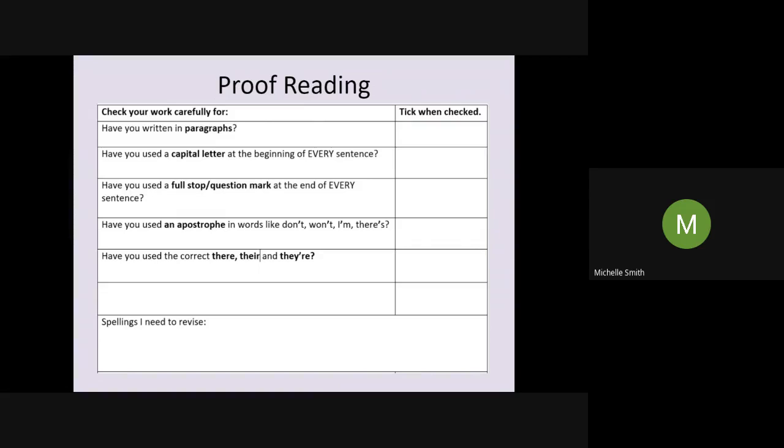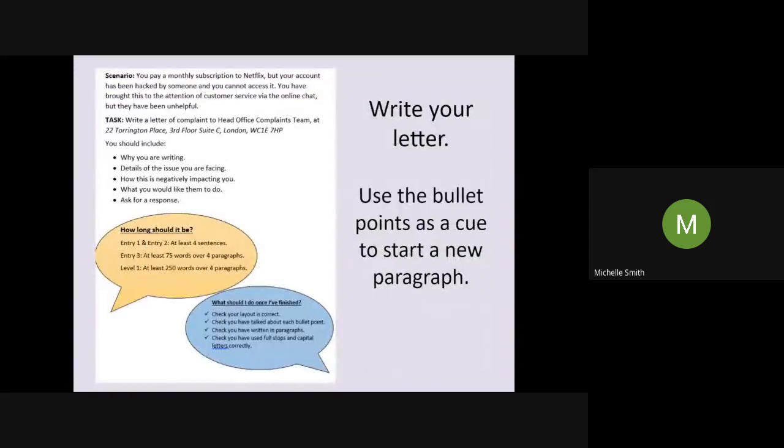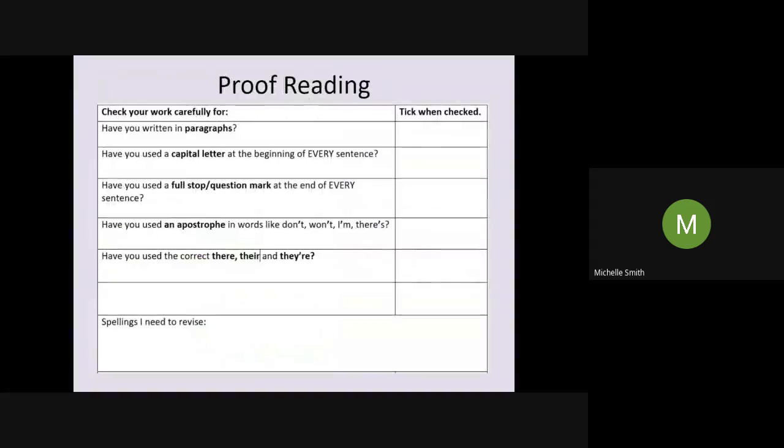The first one, and one of the most important things, is have you written in paragraphs? I did prompt you to write in paragraphs here by telling you to use the bullet points as a cue. Hopefully you've done that. If you haven't, you need to go through your letter and figure out where you would put the paragraphs. Paragraphing is really important. It organizes the text for us, and it will definitely be a marking criteria on your exam.